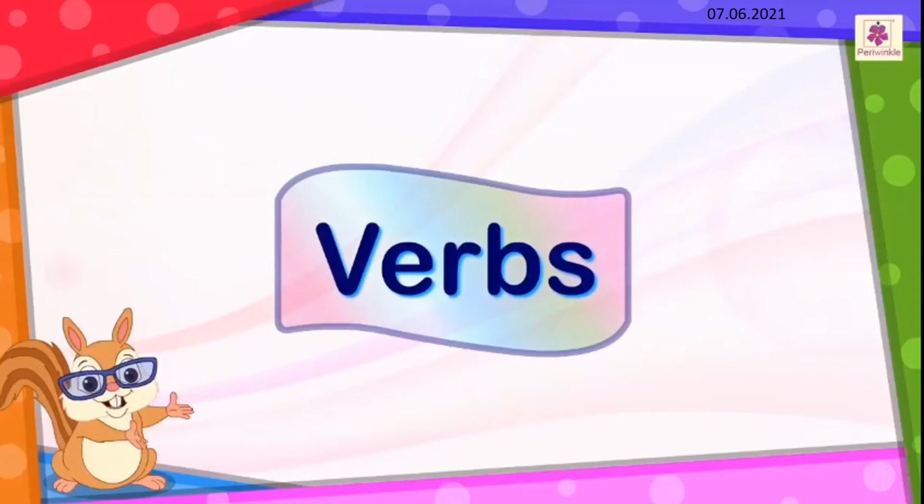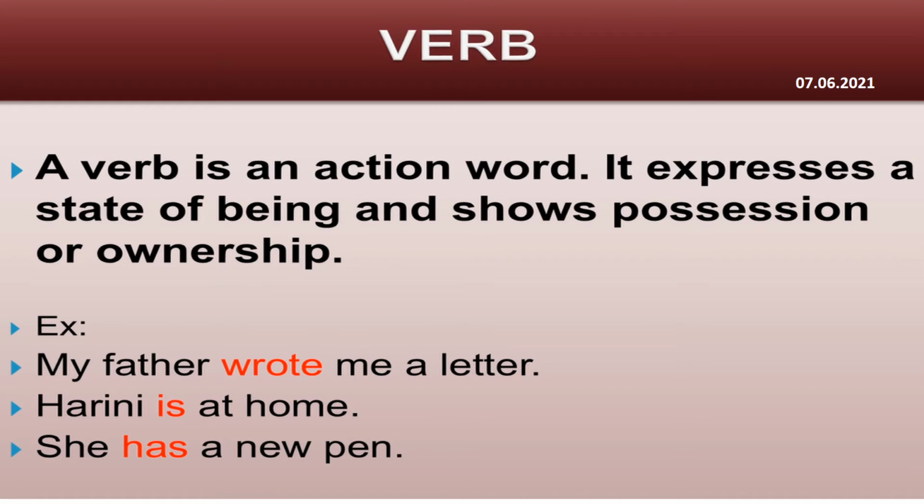Next, verb. Action words are called verbs. A verb is an action word. It expresses a state of being and shows possession or ownership. Look at the sentences. My father wrote me a letter. Harini is at home. She has a new pen. Here, wrote expresses the action, is expresses a state of being, and has expresses ownership.